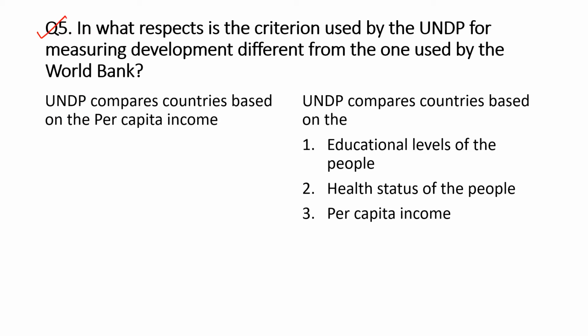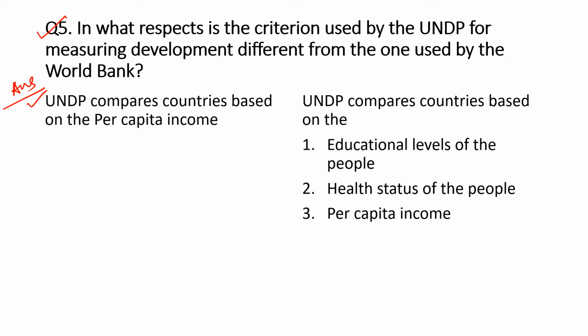Question number 5. In what respects is the criterion used by the United Nations Development Programme UNDP for measuring development different from one used by the World Bank? So United Nations Development Programme compares countries based on the per capita income. This is answer.